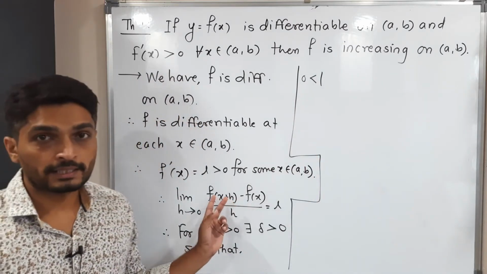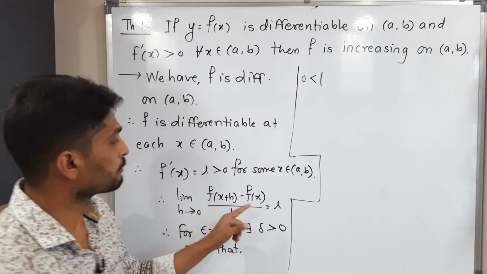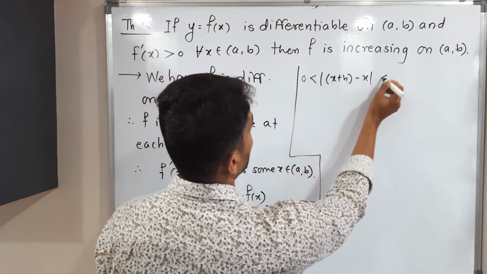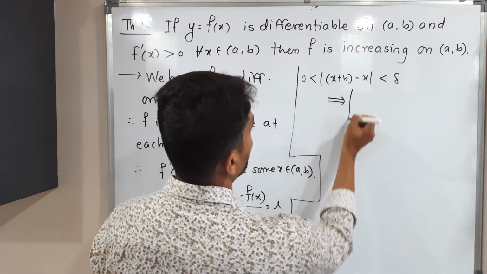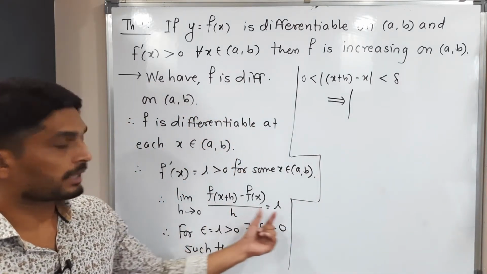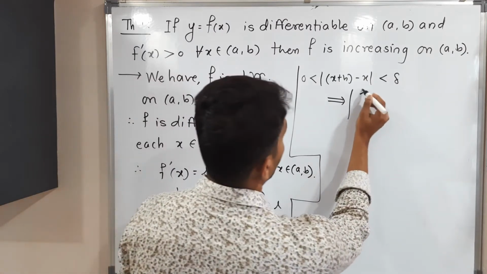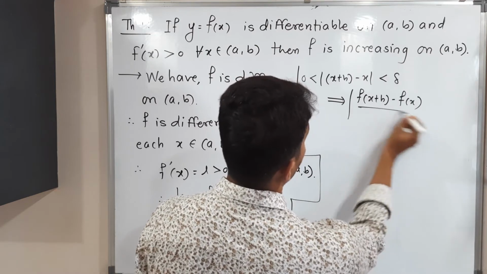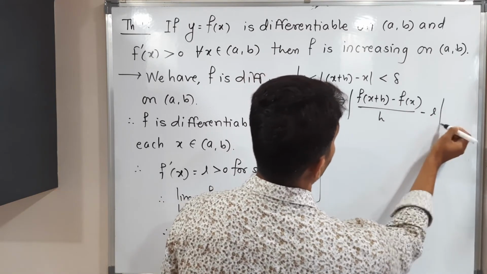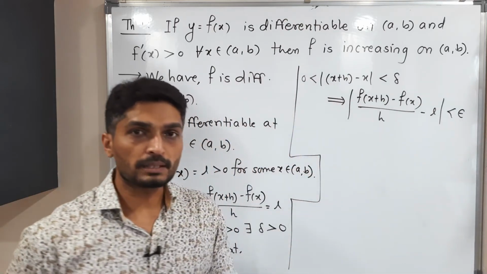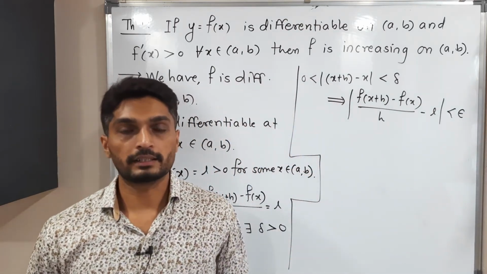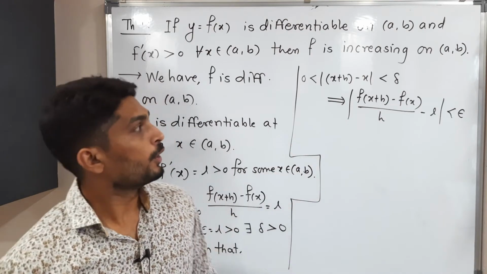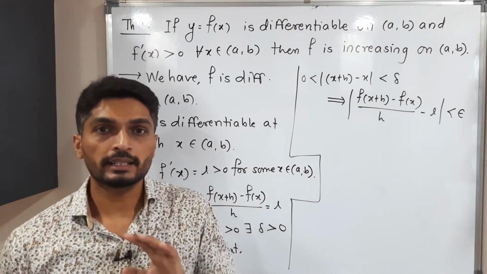We have 2 points, x plus h and x. Second point minus first point, that means x plus h minus x, less than delta implies, what can we write? Mod of f of x plus h minus f of x divided by h, minus L, less than epsilon. Simply I used the definition of limit. The functions are different, that's why it is looking different. Let us simplify it further. This x and minus x will get cancelled.